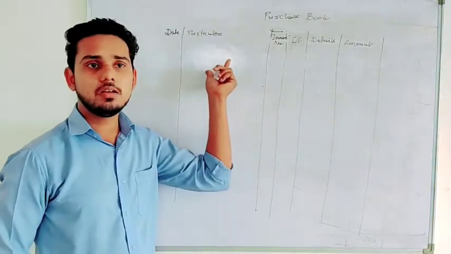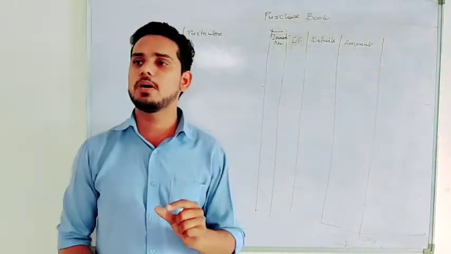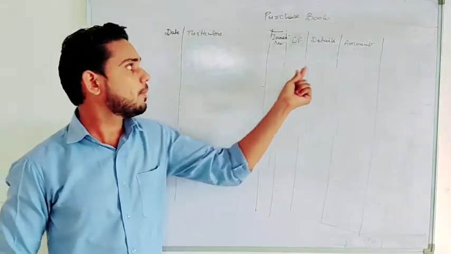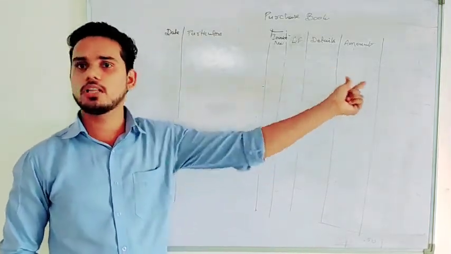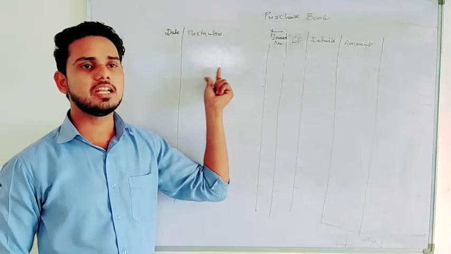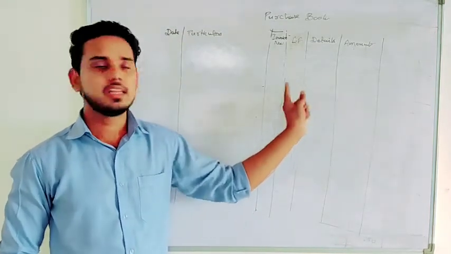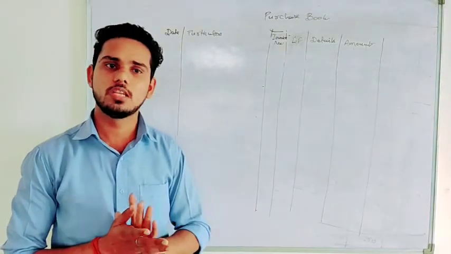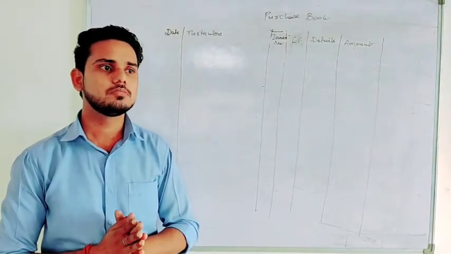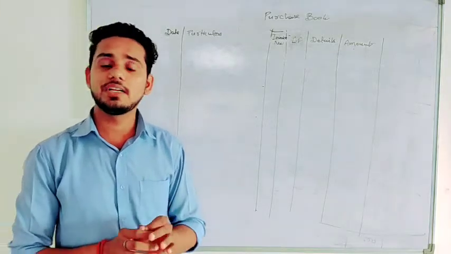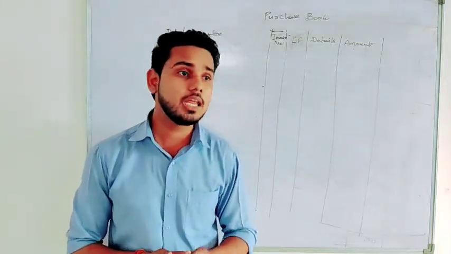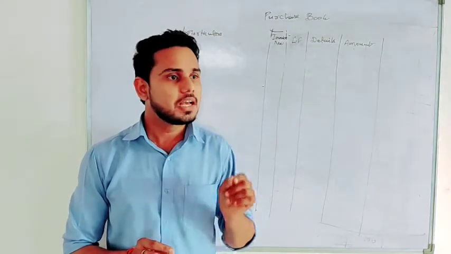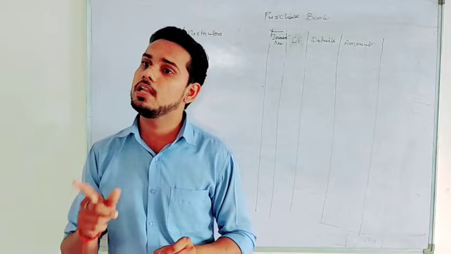Firstly, name of the party, then the description of goods, that we have purchased this particular item, this much quantity at this rate, so the total price is this much. Then we further purchase this quantity at this price, so value is this much, then total value is this much, minus trade discount, and the net value is this. Any confusion? Clear now? But while recording transaction, just focus on only credit transaction, no cash transaction, and credit of only goods.